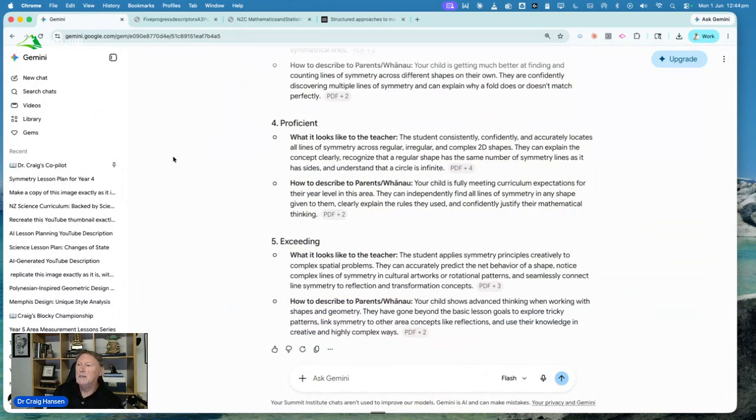And from this year, we need to be using the progress descriptors to describe progress for our students. So why is this important? Right from planning our lesson, we're thinking about what does progress look like? How do we identify it? And how do we describe it for parents and whānau? And we're using the explicit teaching approach, which is one of our big 4 in the New Zealand curriculum.